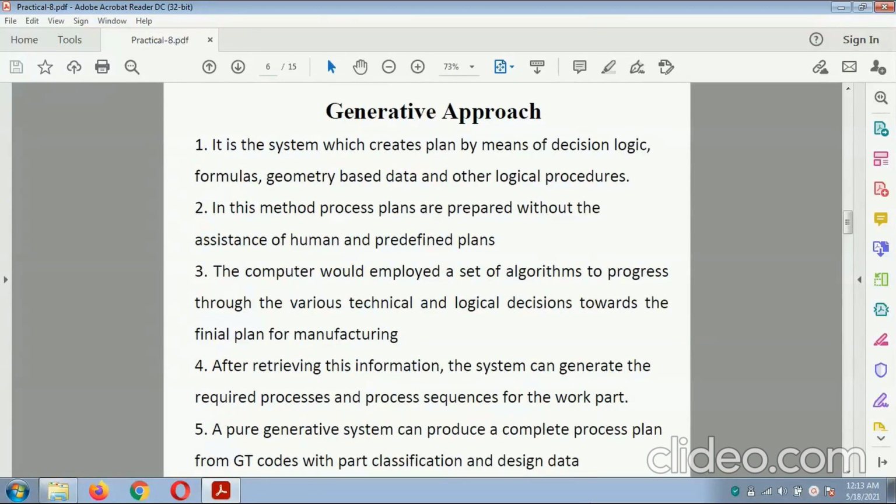The generative approach is a system which creates a plan by means of design logic, formulas, geometry based data and other logical processes. In this method, the process plans are prepared without the assistance of a human or a predetermined plan. The computer employs a set of algorithms to work through the various technical and logical decisions to reach the final plan for manufacturing. Without retrieving stored information, the system can generate the required process and process sequence for the work part. A pure generative system can produce a complete process plan from GT codes with part programming and design data.